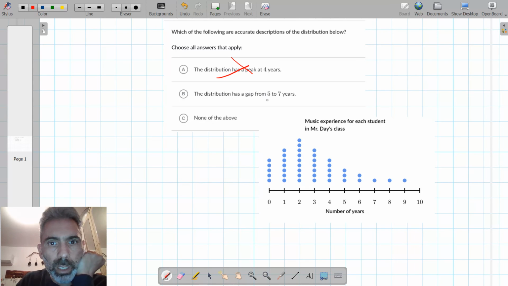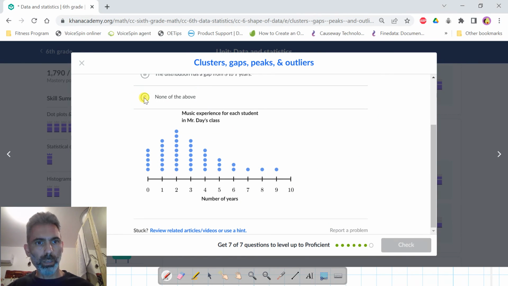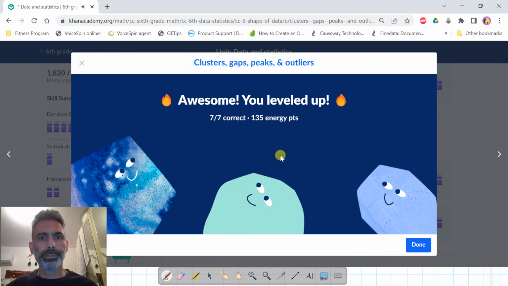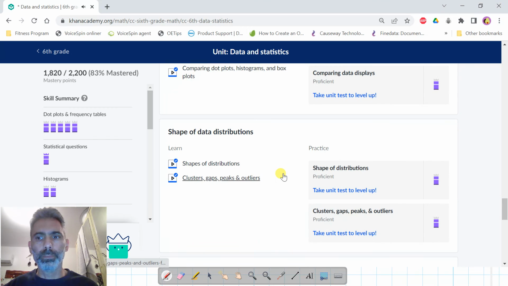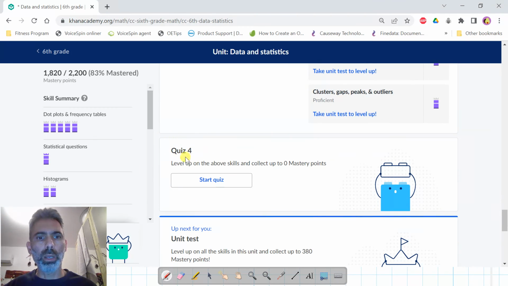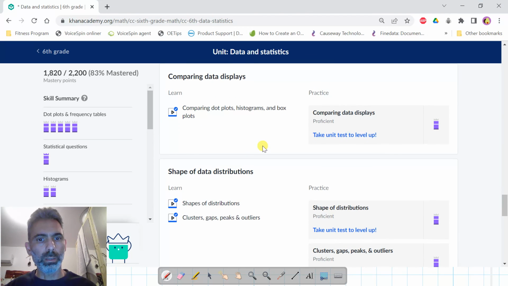The distribution has a gap from 5 to 7 years. No. This is the range from 5 to 7 years, and we see data points here, so this is not correct. So none of the above. Good. Okay, so I've finished this section. In the next video, I'll take quiz number 4, and it will be about shape of data, distributions,